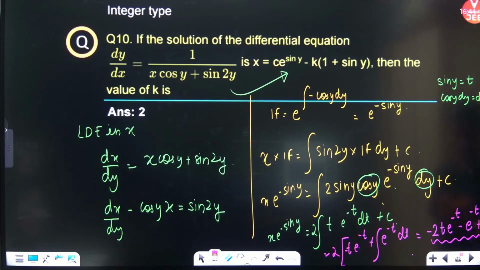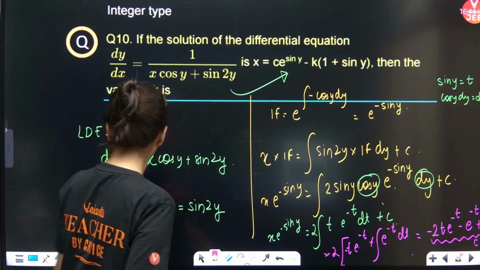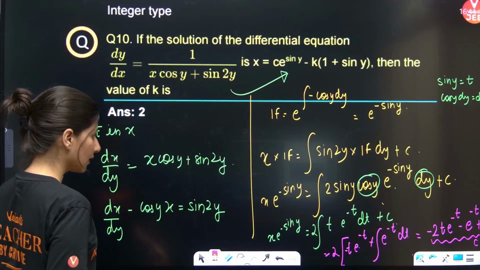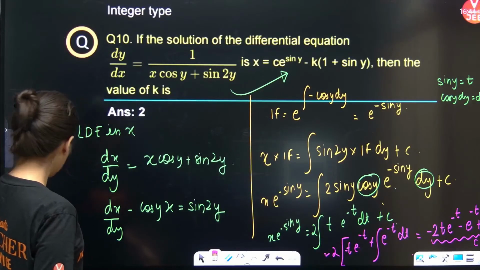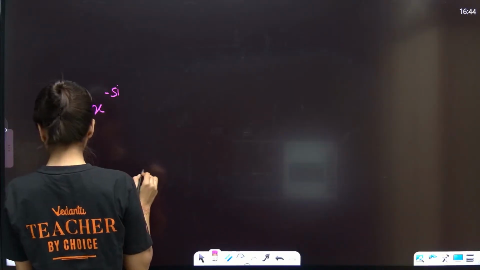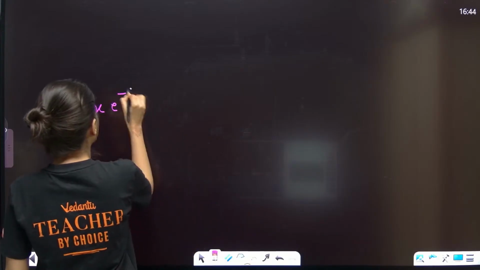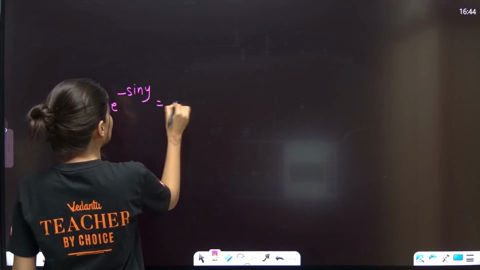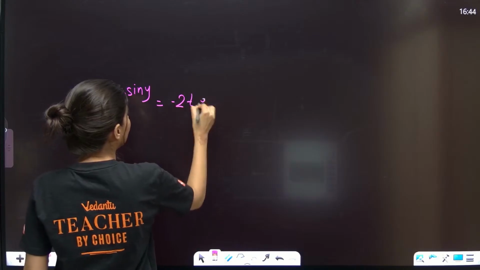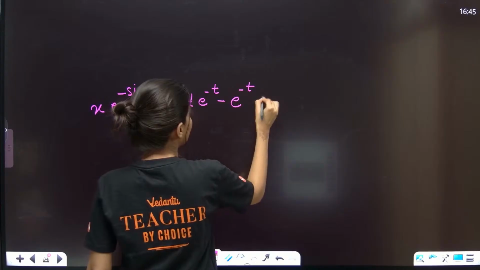So x e power minus sin y is equal to minus 2t e power minus t minus e power minus t plus c.